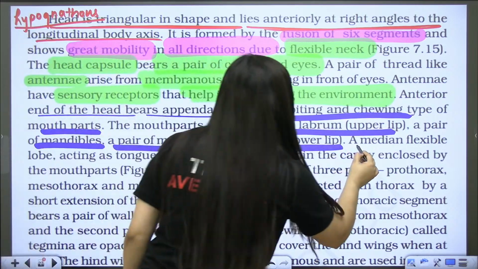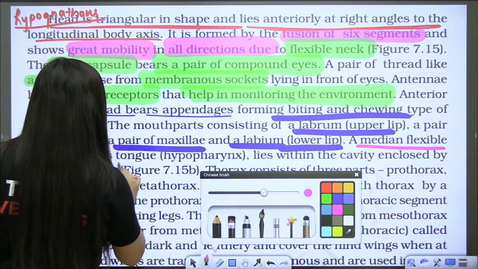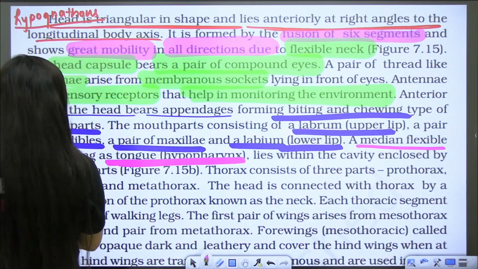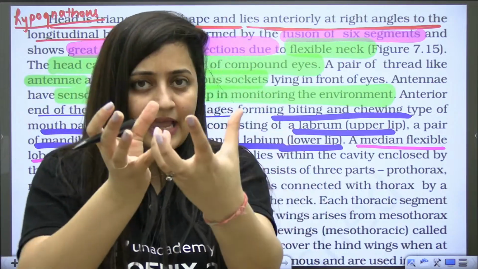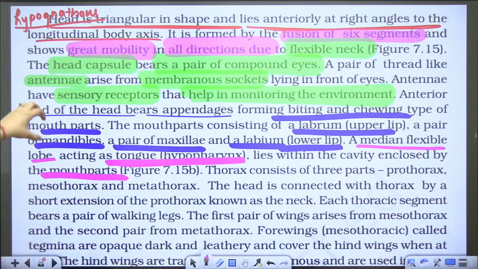So a median flexible lobe acting as tongue. That tongue part is nothing but the hypopharynx. It lies within the cavity enclosed by mouth parts. So these mouth parts are comprising a cavity, and in that cavity, hypopharynx is present. It is considered equivalent to the tongue. So this hypopharynx is a small, non-chitinous, flexible structure.